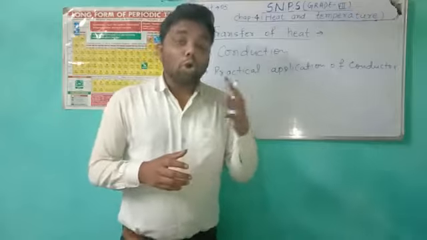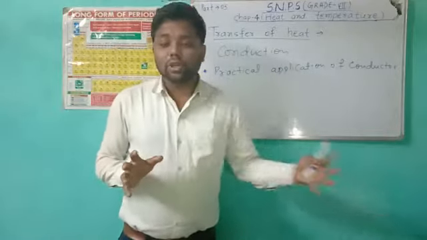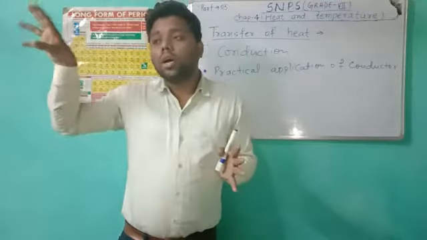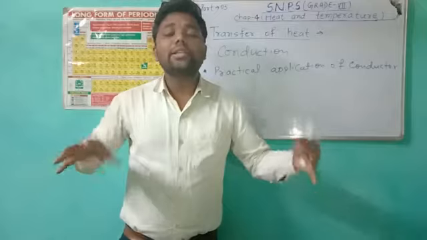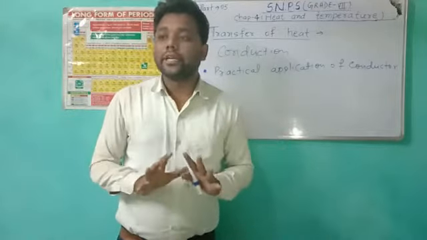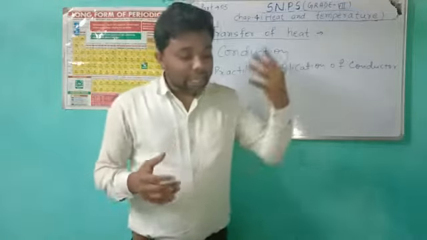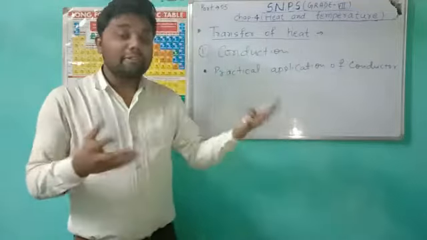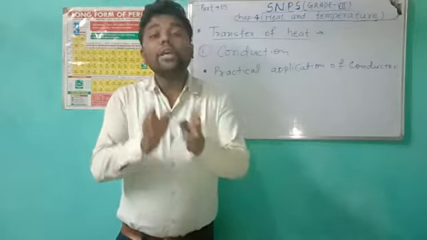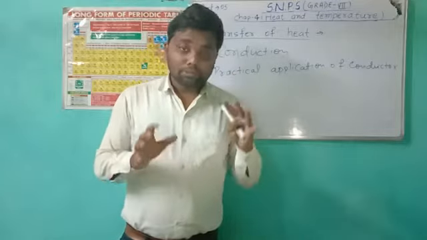The next is copper tubing. Copper tubing is used in automobile radiators to keep cars, buses, and other vehicles cool. The next application is in air conditioners and refrigerators. Cooling coils are mostly made of copper.